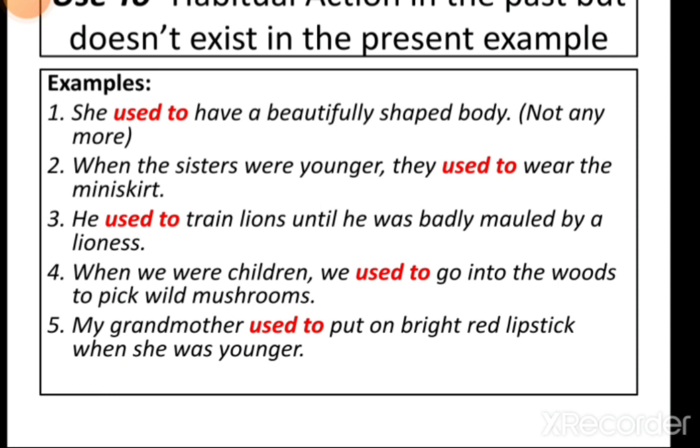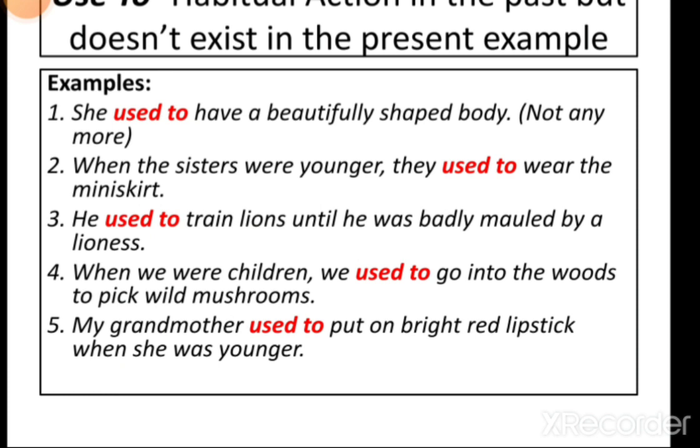Now next is used to: habitual action in the past. The semi-modal used to is used to show a habitual action that was true in the past, but it no longer happens or is no longer true. It is used with the base form of the main verb. Like in the sentence, when we were children, we used to recite poems. It means it was a past thing. Reciting poems was a past thing, which we don't do in the present.